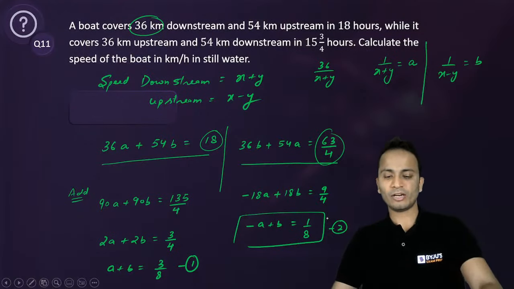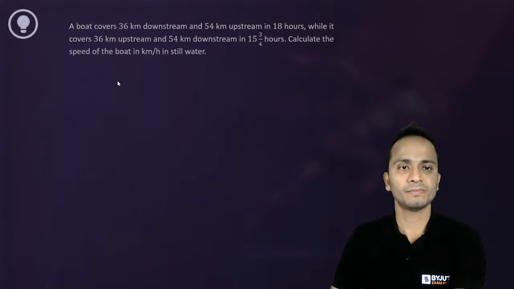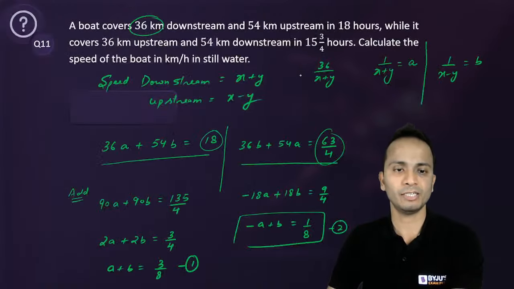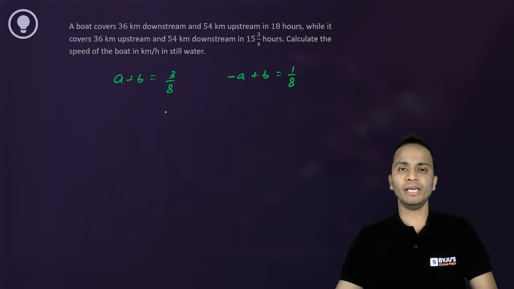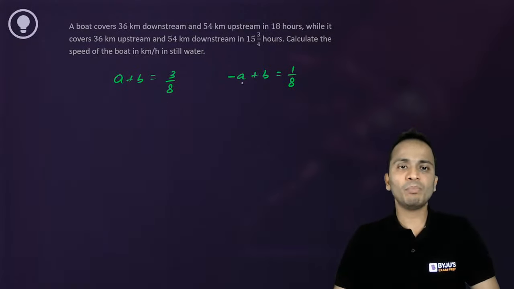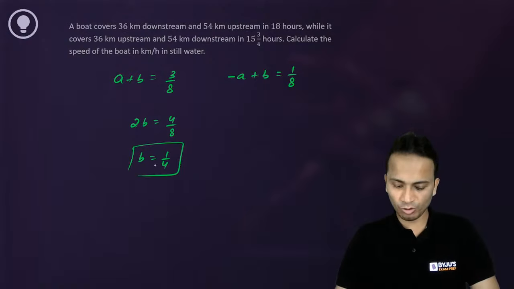All right. So I'll write these two equations separately now. So a plus b is equal to 3 upon 8, and minus a plus b is equal to 1 upon 8. Let me check, 3 upon 8 and 1 upon 8. Okay. Now you can calculate the values of a and b from here. So if I'll add both these equations, I'll get the value of 2b is equal to 4 upon 8. So b is equal to 1 upon 4. So this is the value of b.